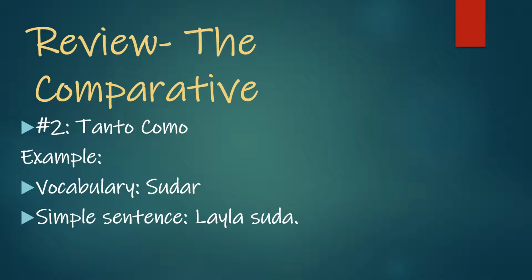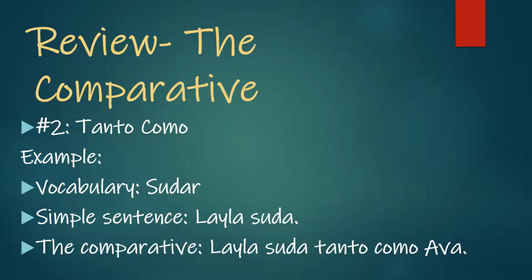So Leila suda, that means Leila sweats, okay? But so now we want to say that Leila sweats as much as someone else. So our comparative would be Leila suda tanto como Eva. So now we're saying Leila sweats as much as Eva. So there is an example where we're going to use tanto como in a sentence.